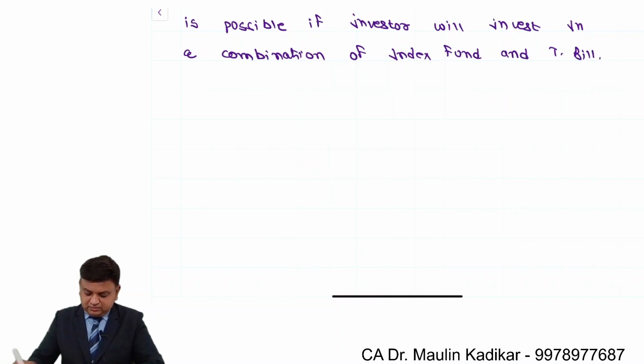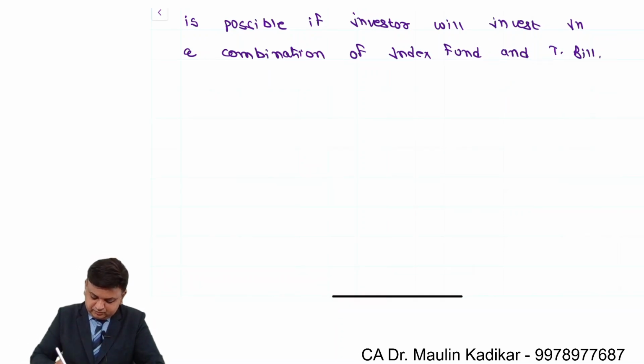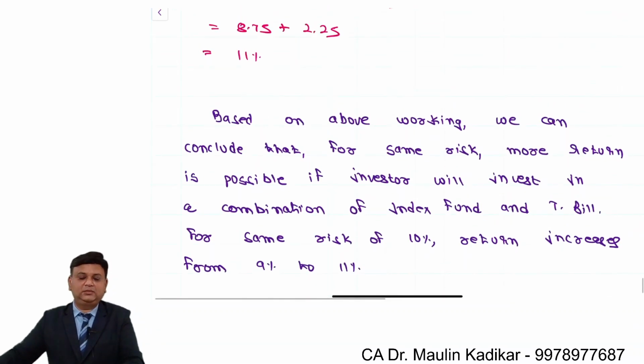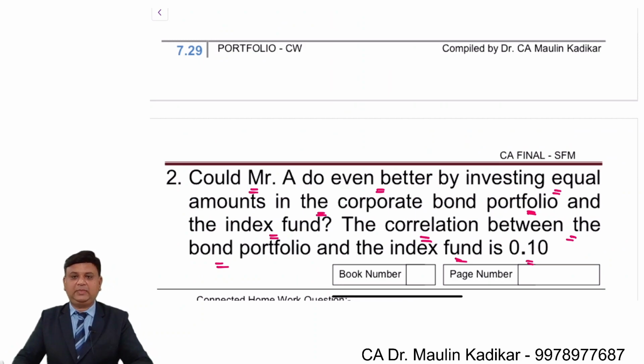Further in that, write down for same risk of 10%, return increases from 9% to 11%. This is what we understand. Next question.